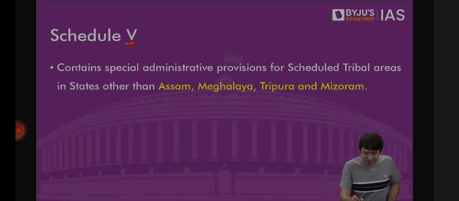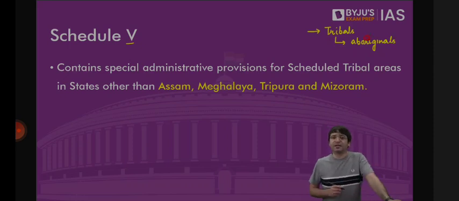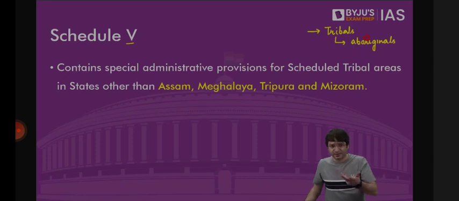Now let's look at Schedule 5 of the Constitution. And this is where we will talk about tribals, who were previously considered as aboriginals, original inhabitants of this country. Now whether that theory is correct or incorrect, we don't have to get into that. One theory is known as the Aryan invasion theory. That means Aryans invaded India, which means Aryans came from outside.